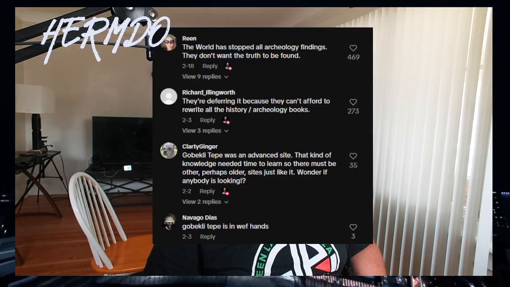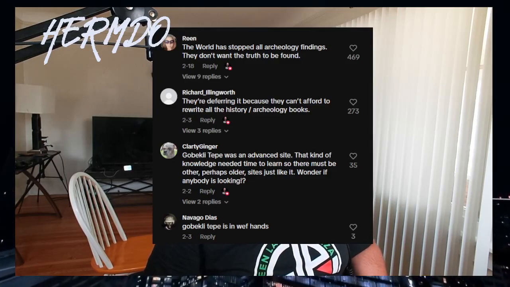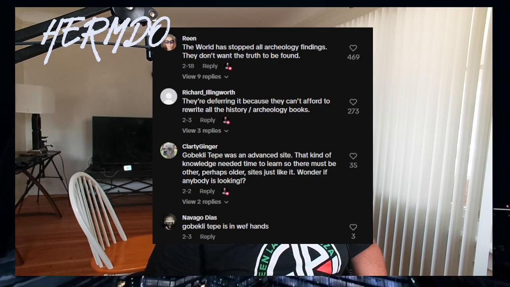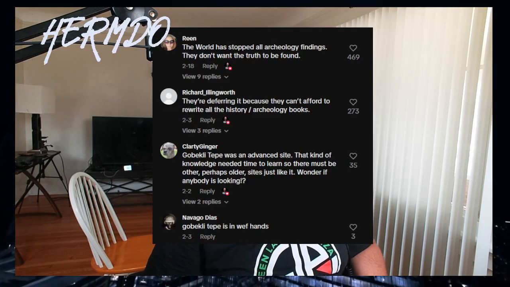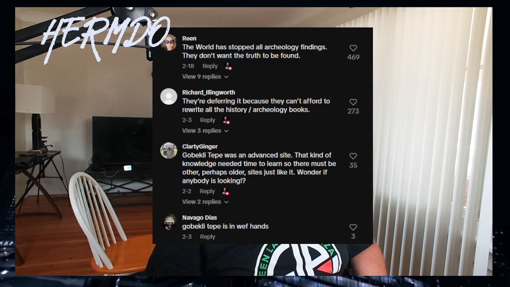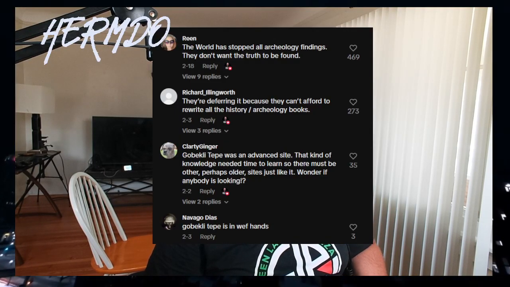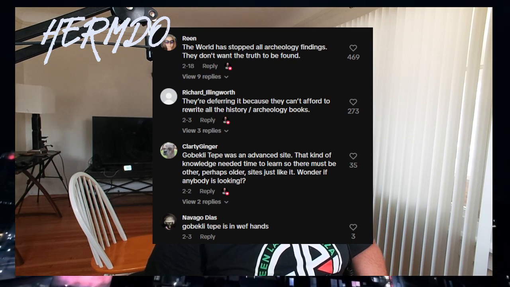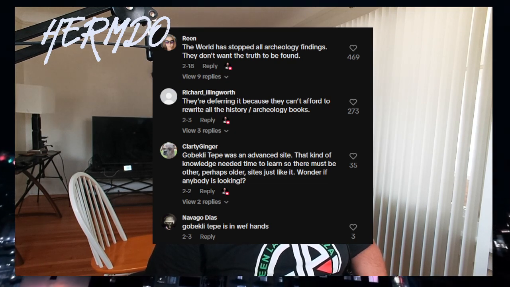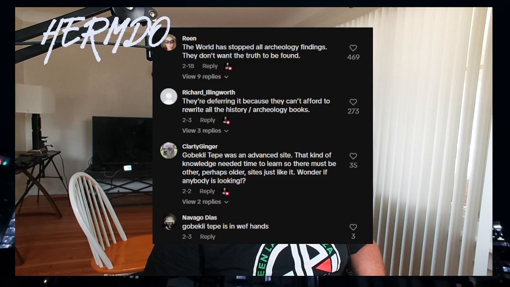The world has stopped all archaeology findings. They don't want the truth to be found. They're deferring it because they can't afford to rewrite all the history and archaeology books. Göbekli Tepe was an advanced site, the kind of knowledge needed time to learn. So there must be other, perhaps older sites just like it. Wonder if anybody is looking. And Göbekli Tepe is in the WEF's hands. So it's Klaus Schwab's territory. Wonder what he's going to do with it.